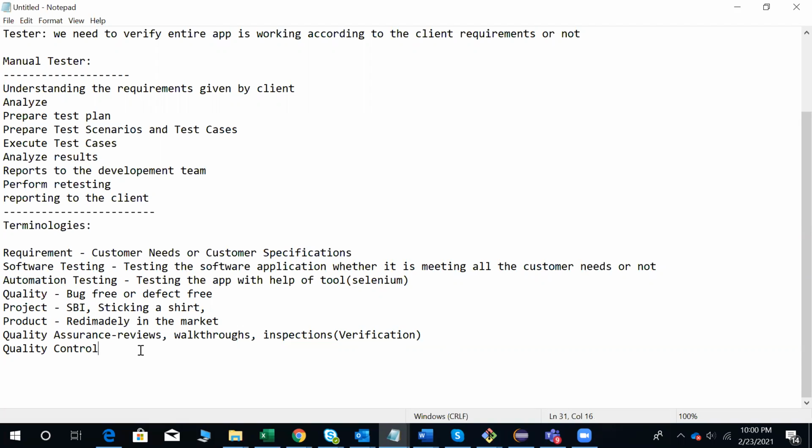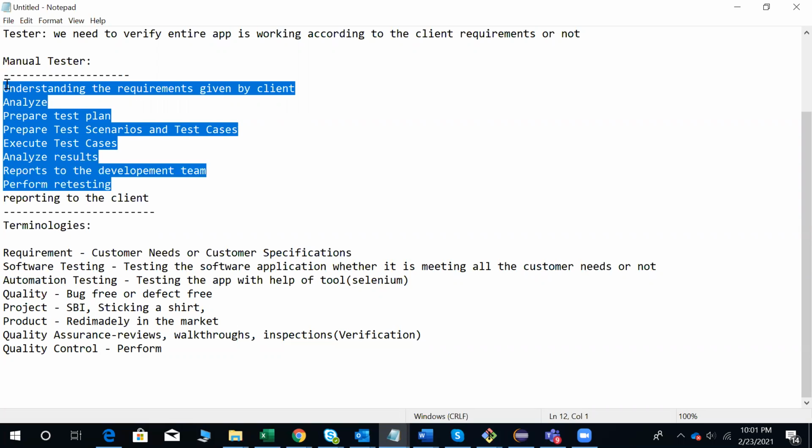Quality control means perform, but quality assurance is what you do before you get the application from the development team. You are going to do all your tasks, which may be these, as I told you.